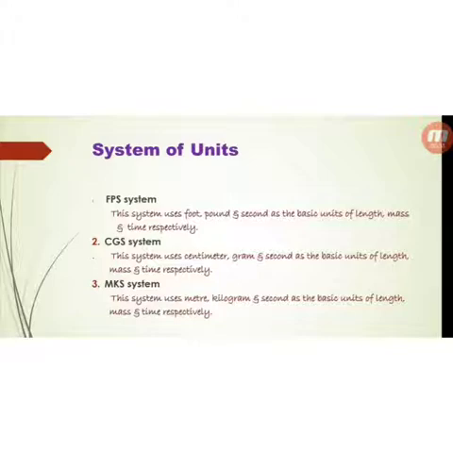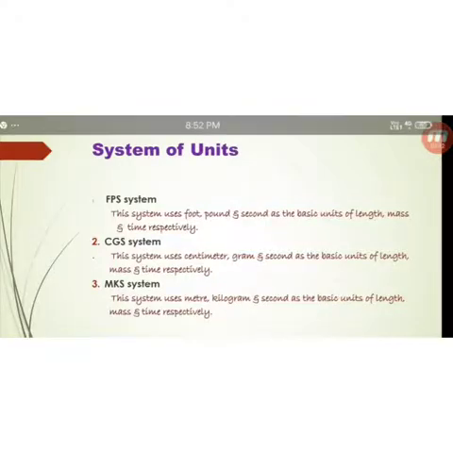First, FPS system, F for foot, P for pound and S for second. That is, this system uses foot, pound and second as the basic units of length, mass and time respectively. Second, CGS system, C for centimeter, G for gram, S for second. That is, this system uses centimeter, gram and second as the basic units of length, mass and time respectively. Then MKS system, M for meter, K for kilogram and S for second. Similarly, here also meter, kilogram and second are used as the basic units of length, mass and time respectively.